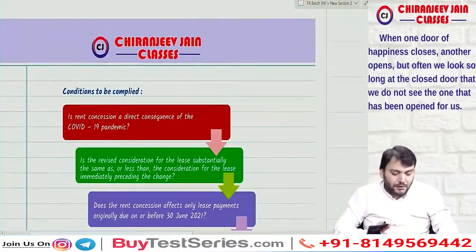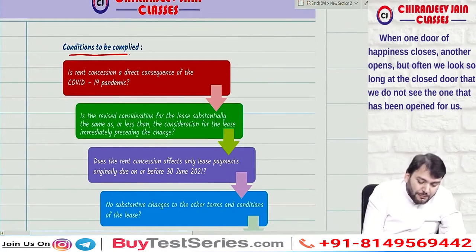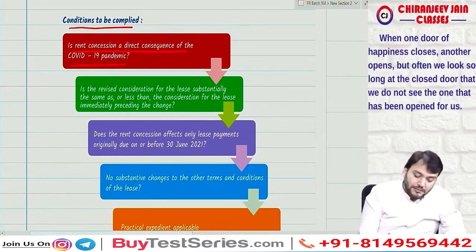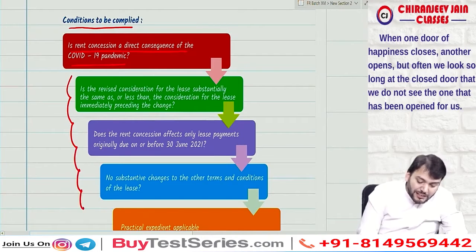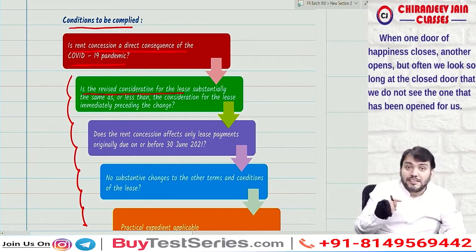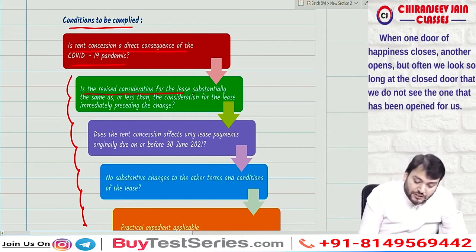Yes sir. What are the conditions to be complied with? First point, is the rent concession a direct consequence of the COVID-19 pandemic? If the answer is yes, then you need to fulfill 4 other specific conditions. First, is the revised consideration for the lease substantially the same as or less than the consideration for the lease immediately preceding the change?